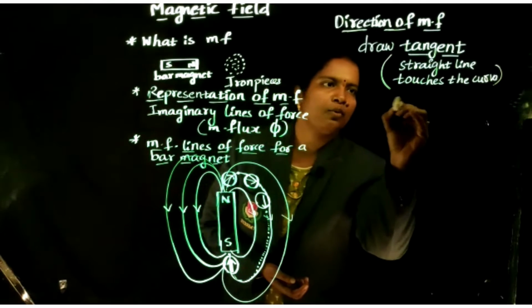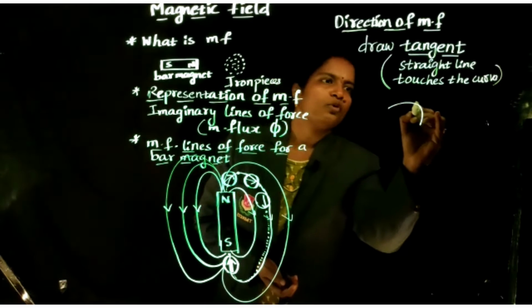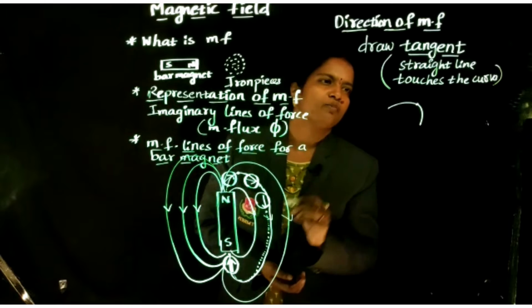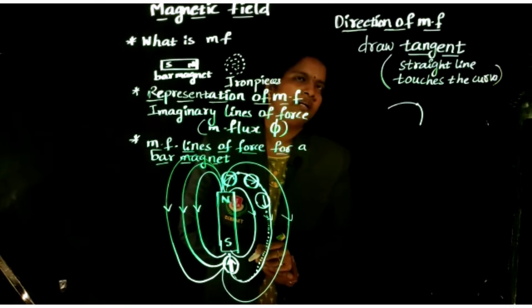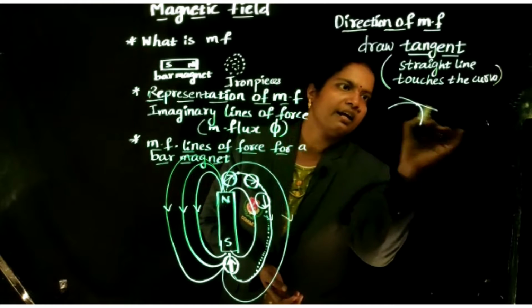Suppose this is a curve, and I want to take this point to find the direction of the magnetic field. What we have to do is draw a straight line like this.